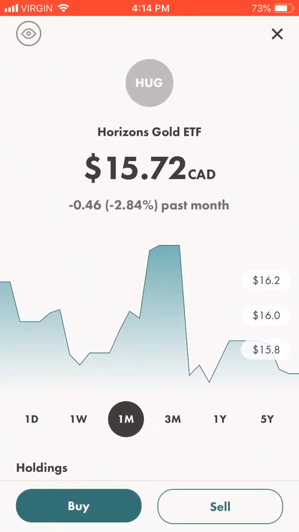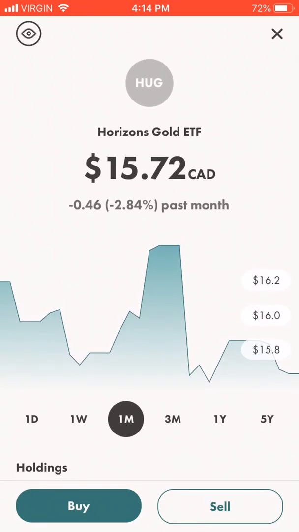The reason that we are choosing HUG is because it's in Canadian dollars. On Wealthsimple Trade, if it's Canadian dollars, it has no fees. But if we buy gold in US dollars, we are going to be charged a 1.5% fee. So that's the reason here.